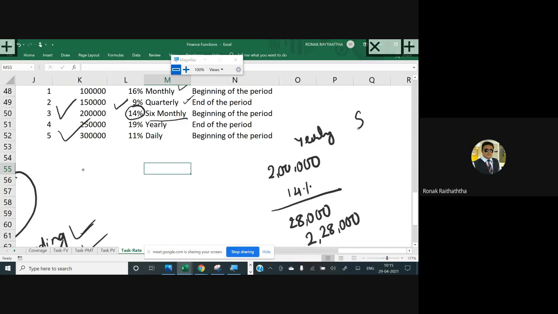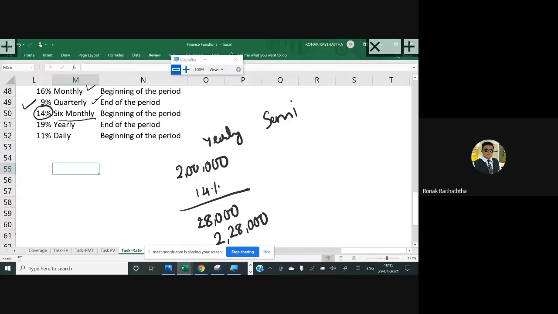Now if it is semi-annual, then how does this compounding work? You are investing 2 lakh rupees. Then, my dear friends, your interest amount is credited every 6 months, and that is reinvested in your fund. So for the first 6 months, you get a rate of return of 7% here.